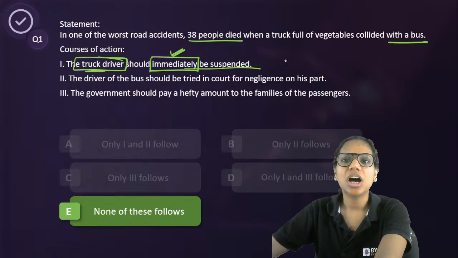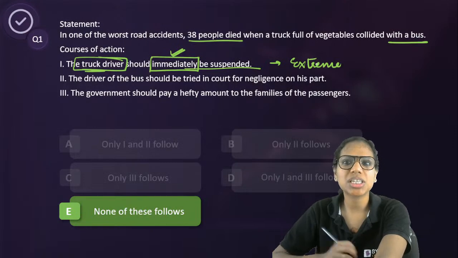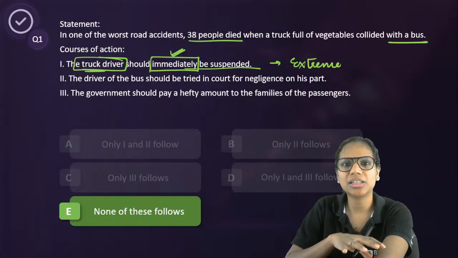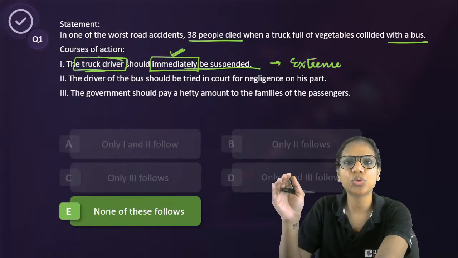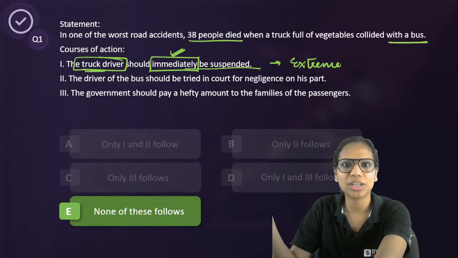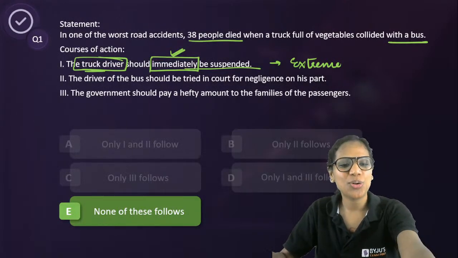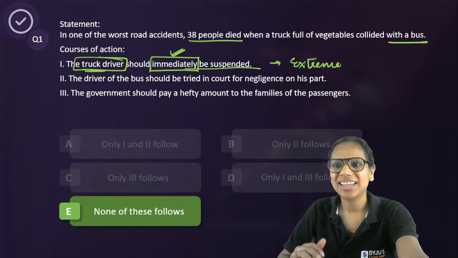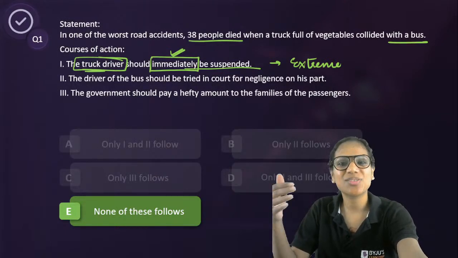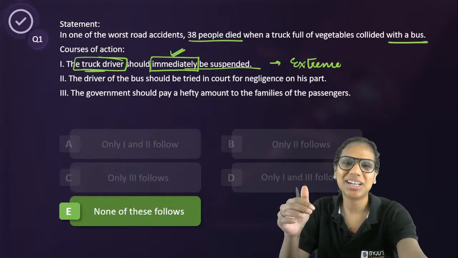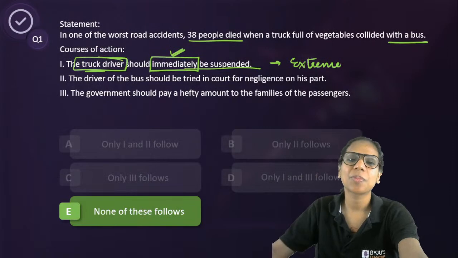right? So that's why this appears to be extreme, because of the word "immediately" and because of being a little one-sided, talking just about the truck driver. Either the statement should have told us that among the 38 people who died, the bus driver also died, right? That has also not been given to us. Okay, then yes, Mohit, absolutely correct. Who knows, maybe he also died. Absolutely. That's in fact the first thing that came to my mind when I looked at it. But then anyway, one does not follow because it's extreme, right?